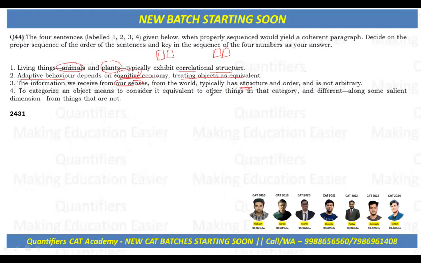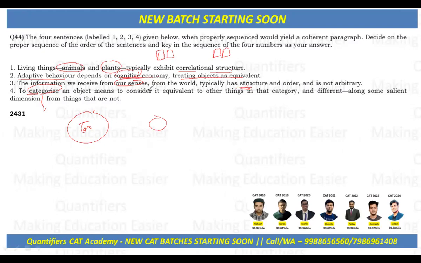What it says explains what categorization is. Categorization means placing an object into a group by focusing on what makes it similar to others in the group, and distinguishing it from the things outside the group. So, for example, a cat is treated as a cat, and birds are treated as birds. That's the case. A slightly difficult para jumble, I would say.